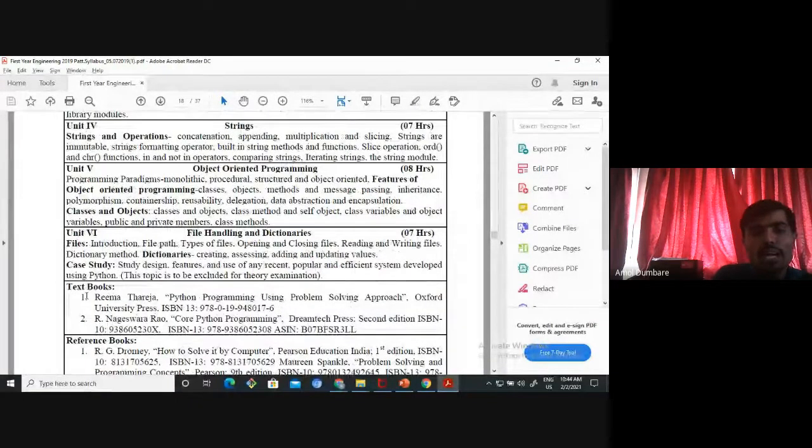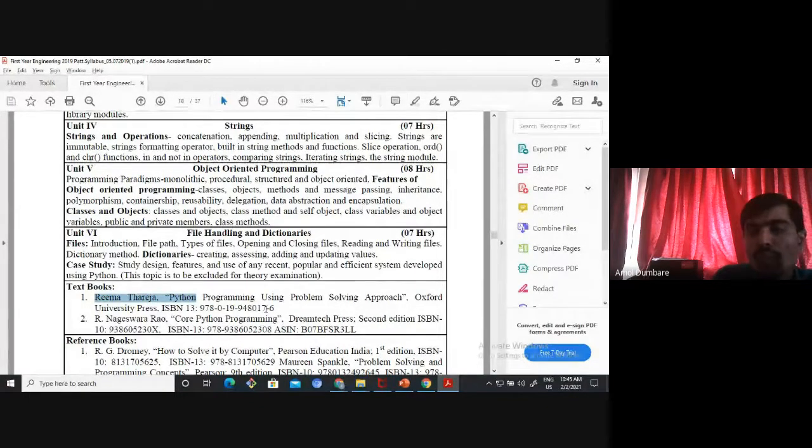Okay. As I already told you, the first book is Rema Thareja, Python Programming Using Problem Solving Approach. All have to purchase this book, published by Oxford University Press, ISBN number 9780199480117-6. I also have the soft copy of this book. I have prepared a soft copy unit wise for this book also, and I will share that. Also a vendor from Oxford University will provide it once our college physically starts, and we will approach him.